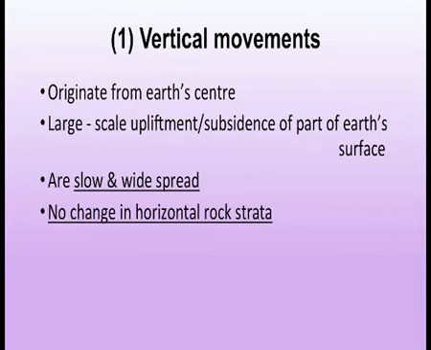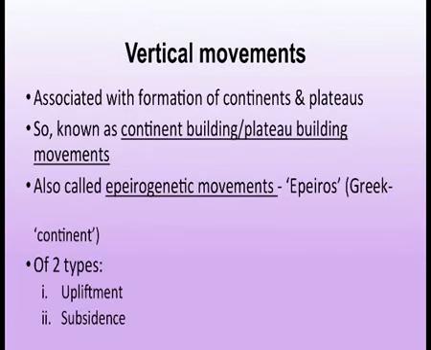It originates from the Earth's center. There is large scale upliftment or subsidence. In upliftment the Earth's surface rises, and subsidence means it subsides, it goes down. So it is large scale upliftment or subsidence of a part of the Earth's surface. It is slow and widespread and there is no change in horizontal rock strata. Vertical movements are associated with the formation of continents and plateaus, so they are also known as continent building or plateau building movements.